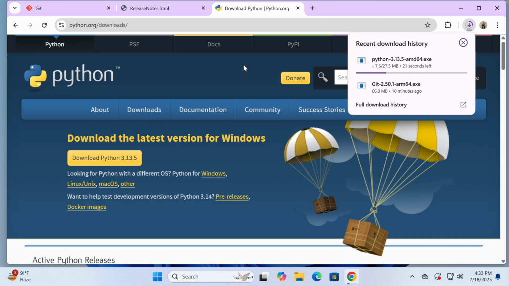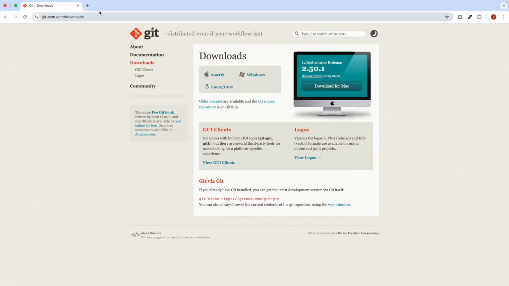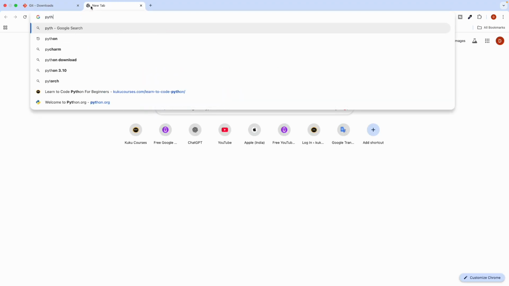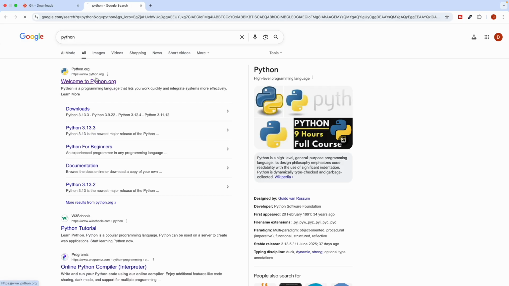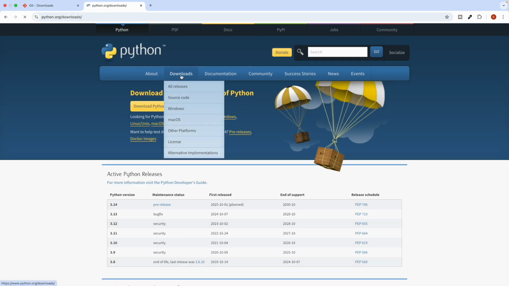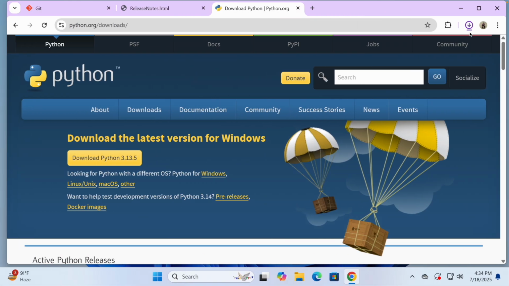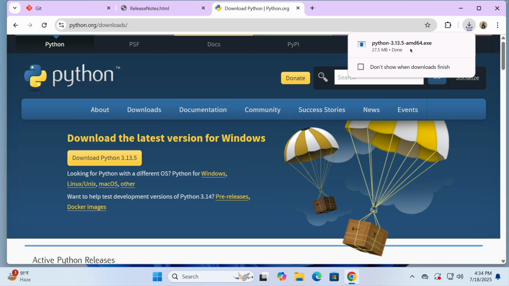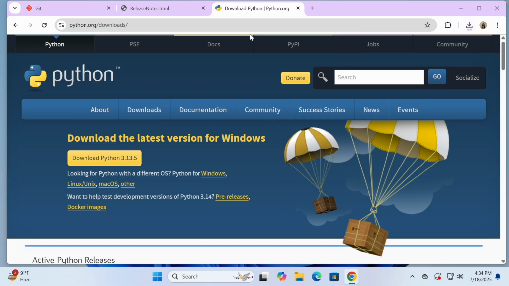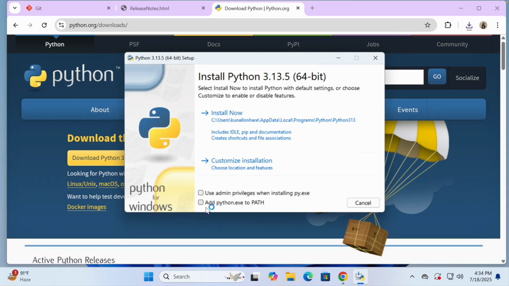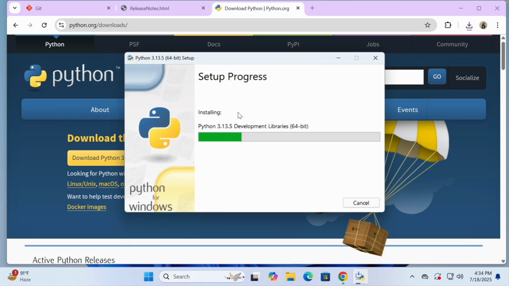Same procedure on the Mac computers. Just search for Python in case you want to. The same will be the procedure for it to work. So you can see Python is installed. Let's open this up, and make sure, especially for Windows users, that you tick mark this particular option and then click on install now.